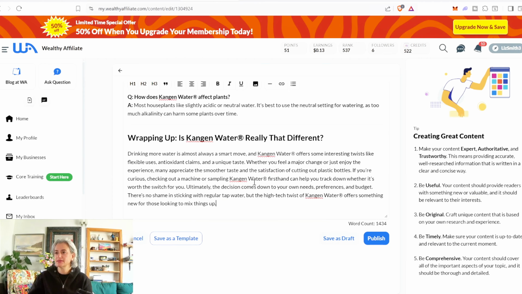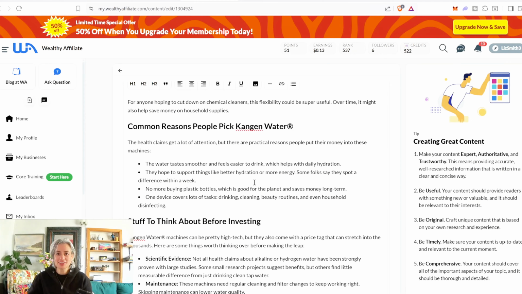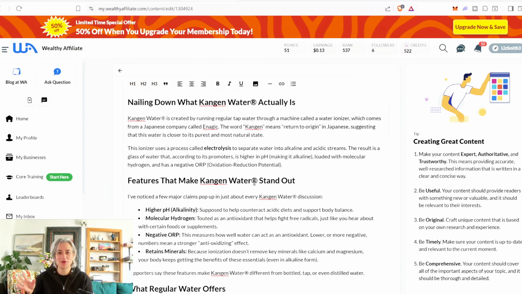But I'm super impressed because this takes a fraction of the time than what it would normally take to create a blog, especially comparing how much time I've spent on the System.io blog. Now we just need to see what it's actually going to look like when I publish this.